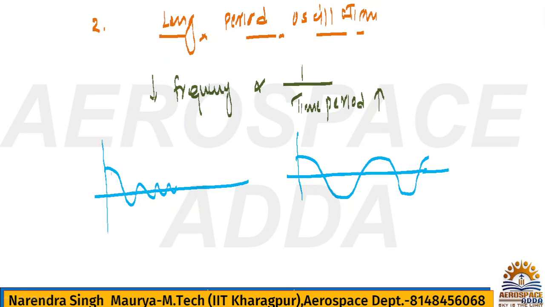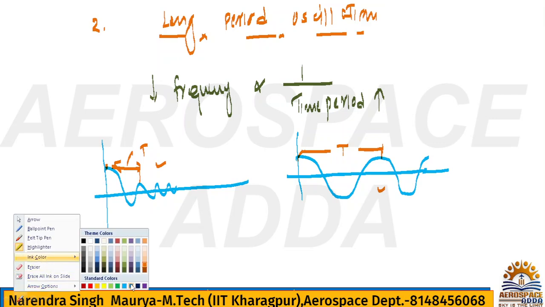How will you measure the time period? You know very well, from peak to peak, any point, peak to peak, this time taken is nothing but time period. From here to here you can take, this is the time period. So this is long period, this is short period. In this way you can understand. So in case of the long period, frequency will be very less. This one you need to remember, in examination they are asking. So please make a note.